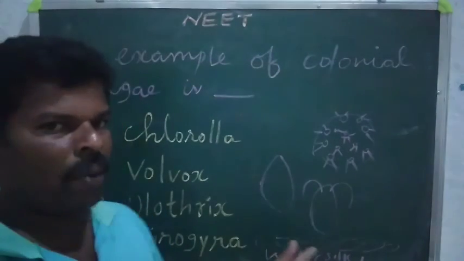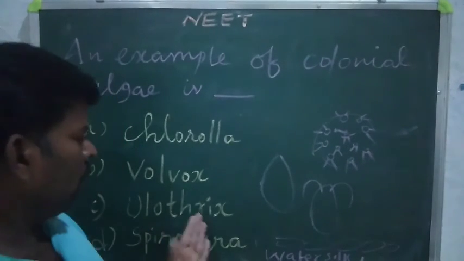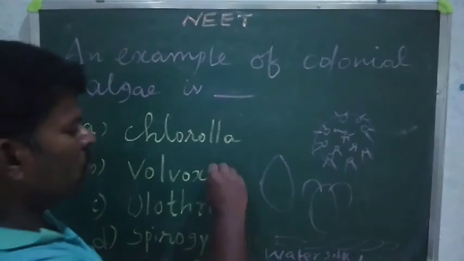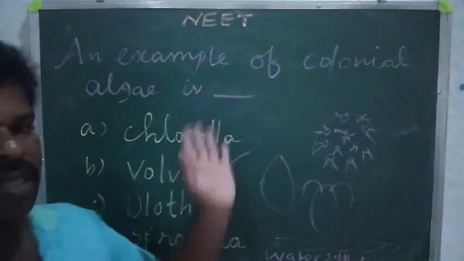Which is the water silk, plant or algae? The answer is Spirogyra. And the answer here for an example of colonial algae, note down, is Volvox. Volvox is the correct answer for such questions.